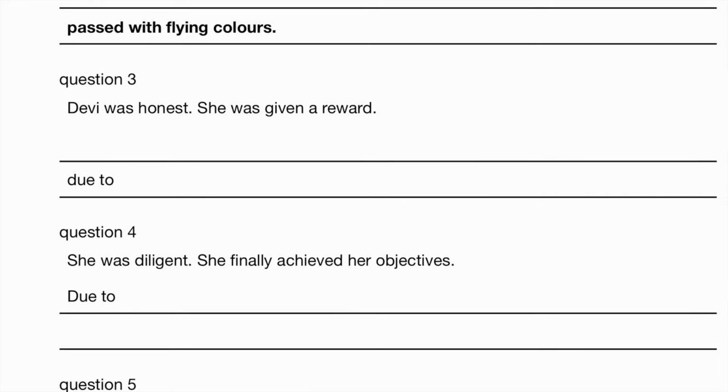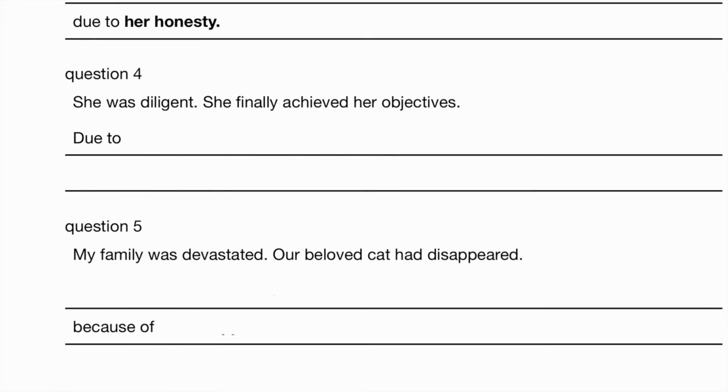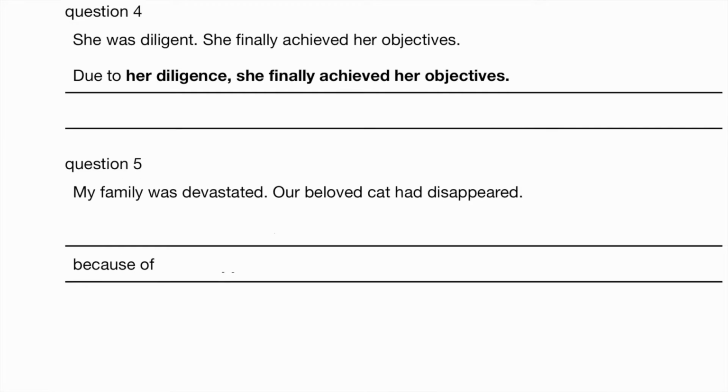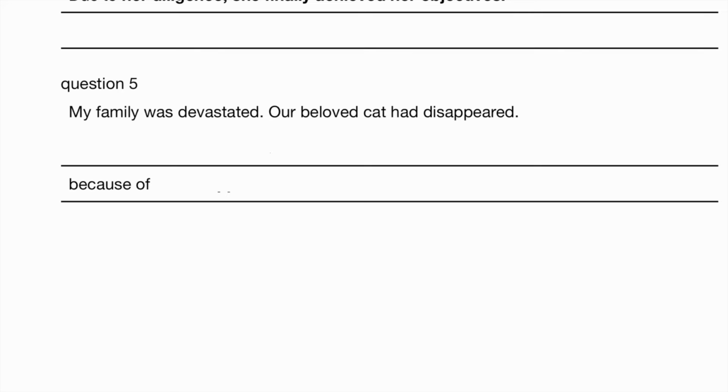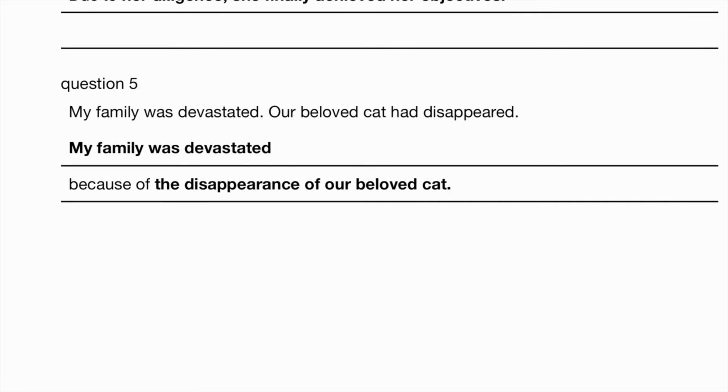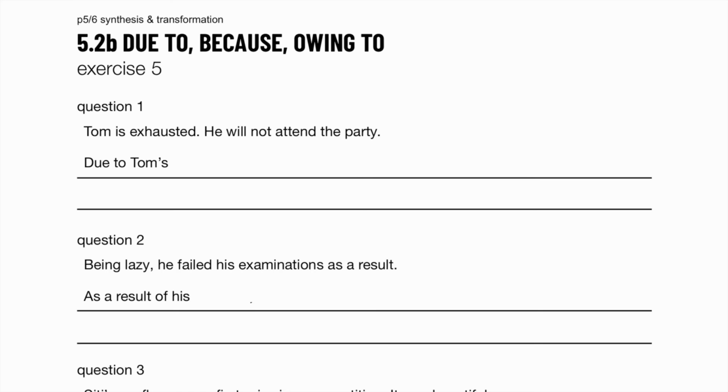What's the noun form of honest? So Devi was given an award due to her honesty. Question 4. She was diligent. She finally achieved her objective. So due to her diligence, she finally achieved her goals, her objectives. My family was devastated. So because of the disappearance of our beloved cat. Exercise 5.